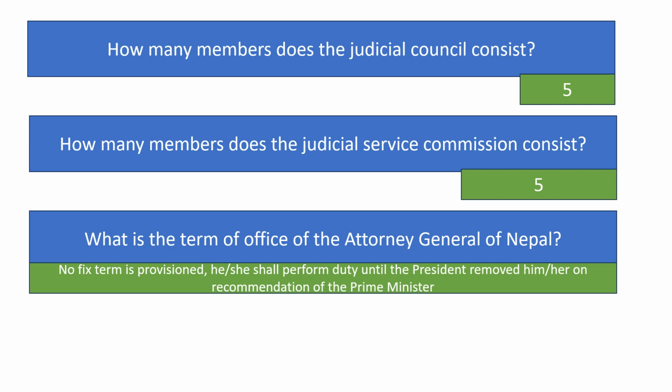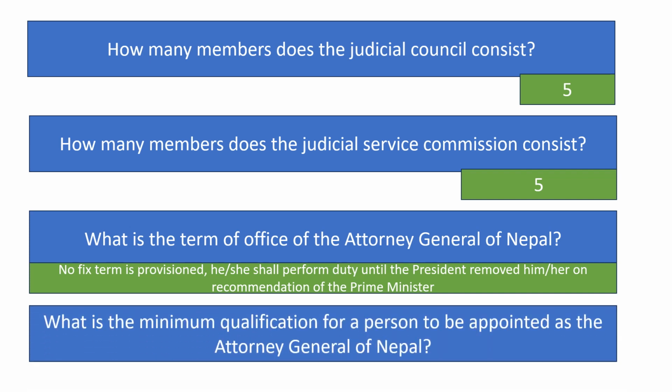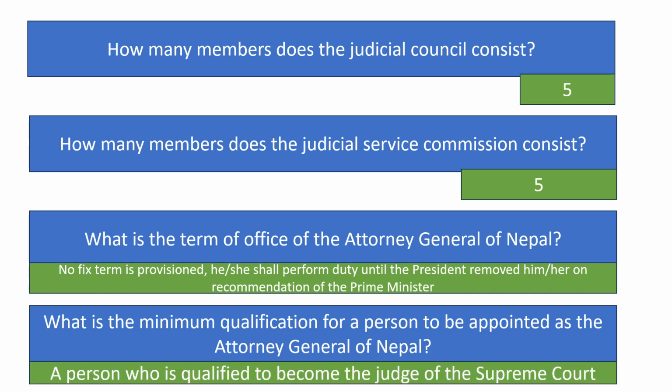That means the Attorney General of Nepal shall perform his or her duty as per the wish of the Prime Minister of Nepal. What is the minimum qualification for a person to be appointed as the Attorney General of Nepal? A person who is qualified to become a judge of the Supreme Court of Nepal. Here are 2 commissions, the Judicial Council and the Judicial Service Commission. The first one, the Judicial Council, is about the judges of Nepal, and the second one is for the bureaucrats in the courts of Nepal.